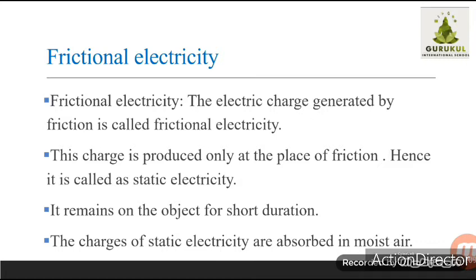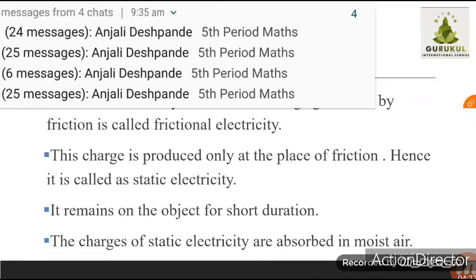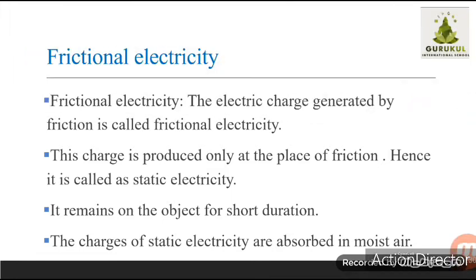The charges of static electricity are absorbed in moist air. Whenever I gave you examples of static electricity, I said that in the winter season when you rush into the blanket, you can see sparks. Why are there sparks? Because static electricity experiments work very well in dry weather, and in winter the weather is dry.